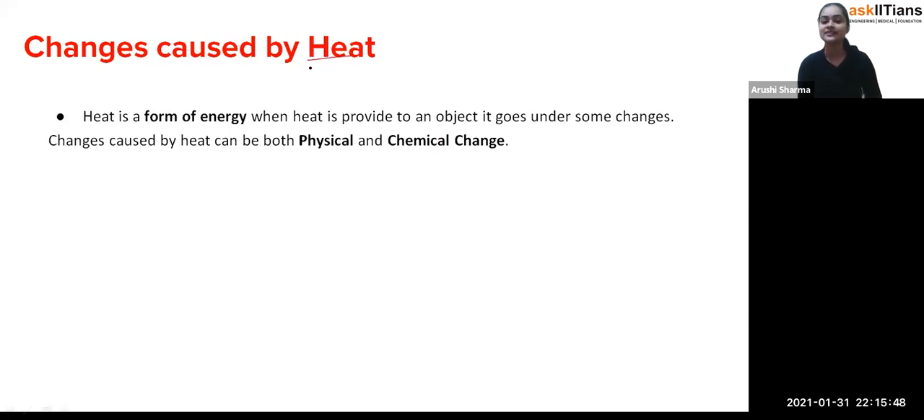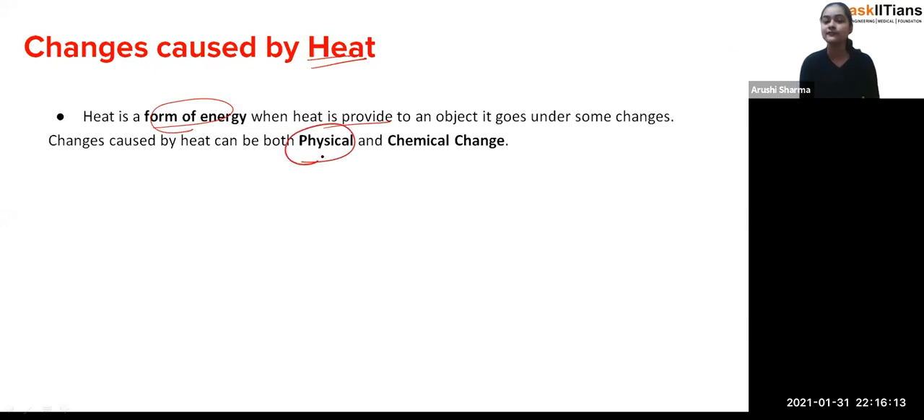So, changes caused by heat. You can see the changes which are caused due to heat, either by absorption or by release of heat. Heat is a form of energy. When heat is provided to an object, it undergoes some changes. Exactly. See what happens, students. It could be physical, it could be chemical as well.